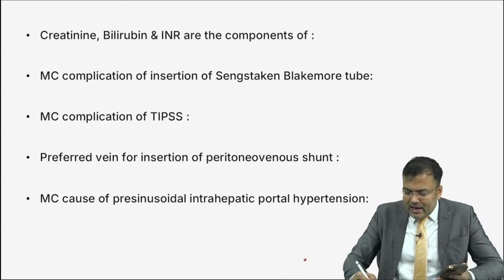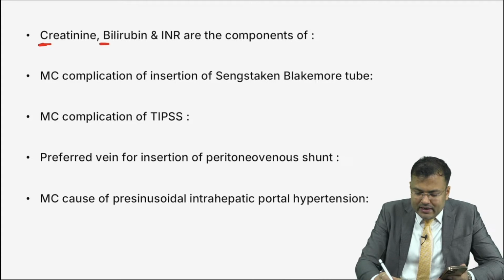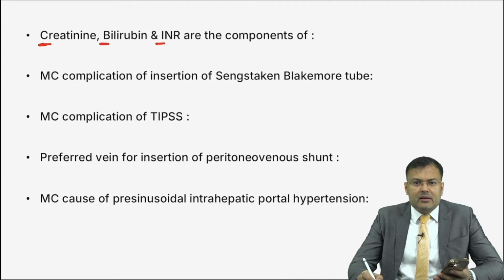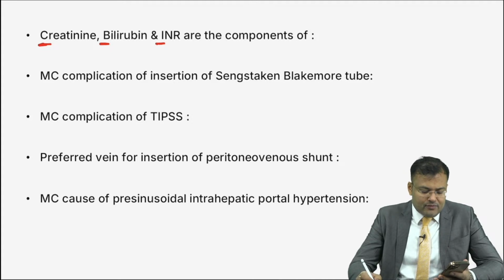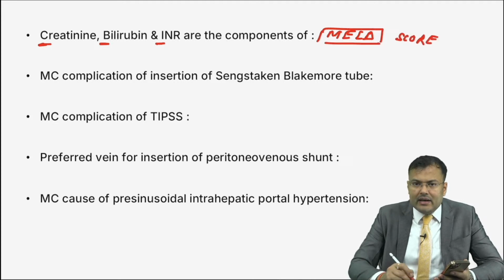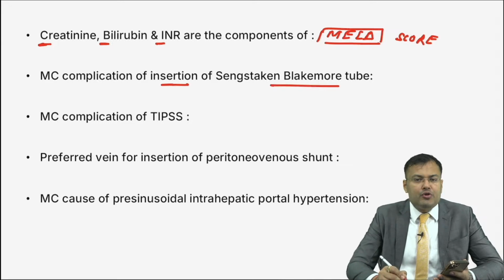Next. Creatinine, bilirubin and INR. This is CBI. These are the components of its score. MELD score, model for end-stage liver disease. These are the components of MELD score. Creatinine, bilirubin, INR.